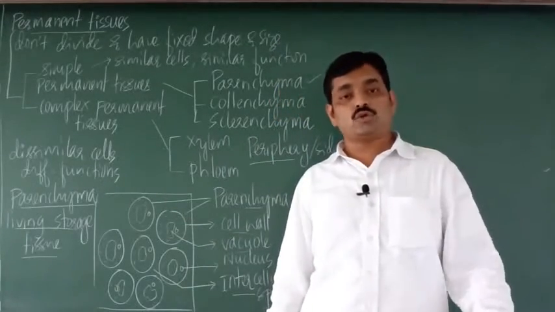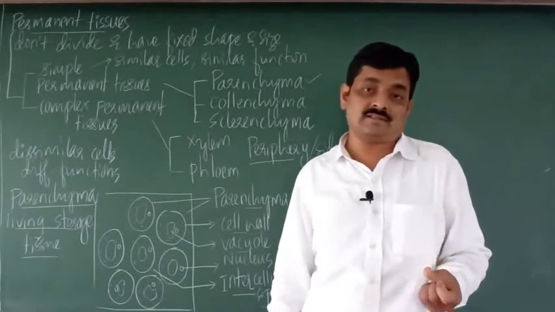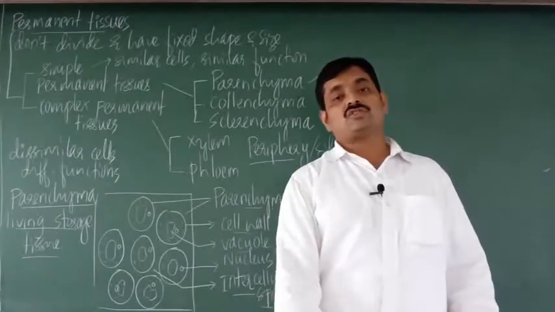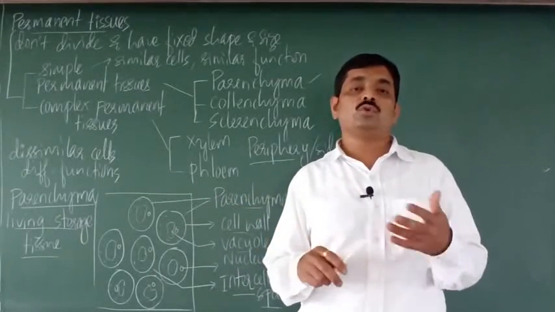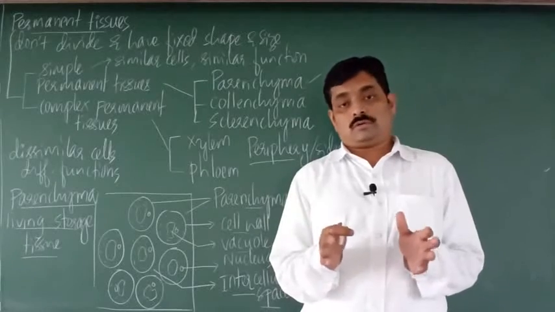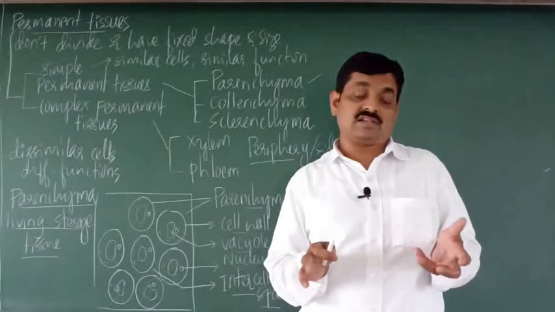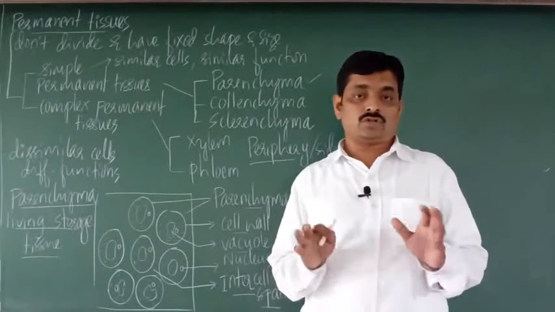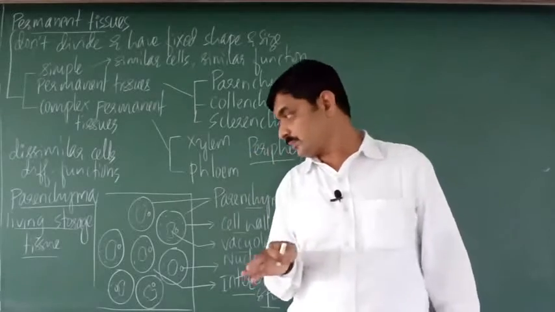It is called living tissue because it has living cells. It is called storage tissue because these cells perform the function of storage. They store food materials, mainly carbohydrates like starch. Because of that, it is called living storage tissue.